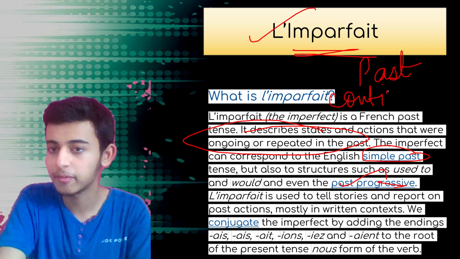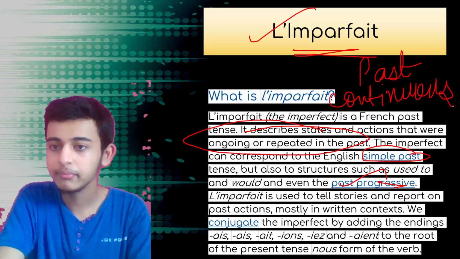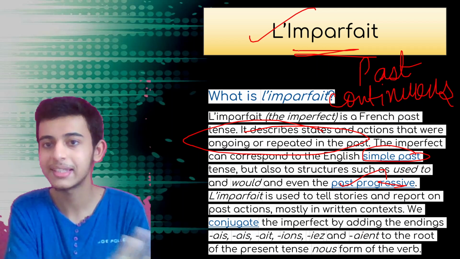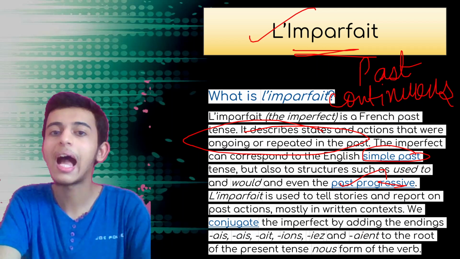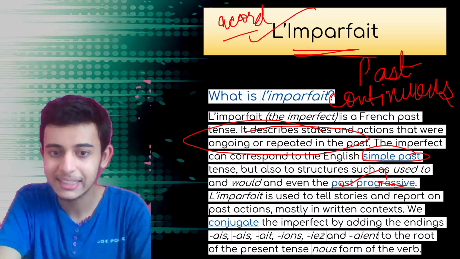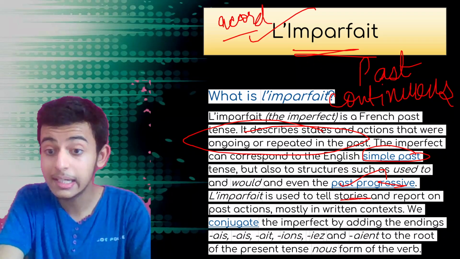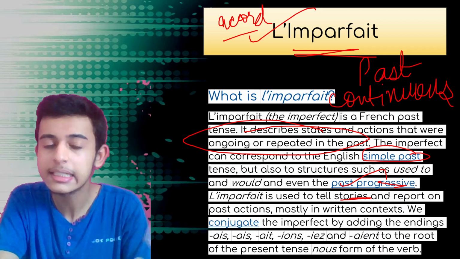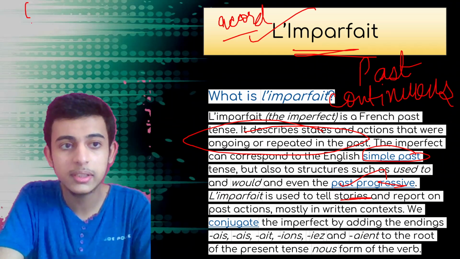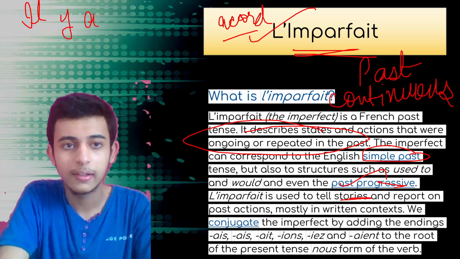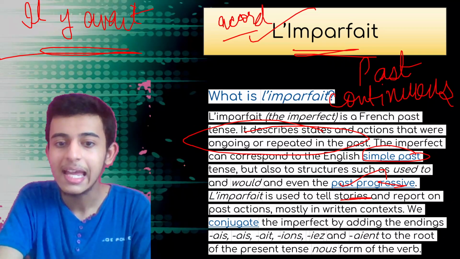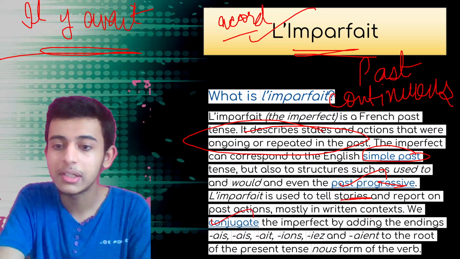So we use the imperfect. Don't worry, I'll tell you how to accord passé composé, imperfect and plus-que-parfait in a sentence. That will be told to you in the next session. The imperfect is used to tell stories. Whenever we are describing an incident in the past or narrating a story, we always use the imperfect, like it starts with il y avait. You would have seen il y avait, which means there was or there used to be, and to report on past actions, mostly written in context.